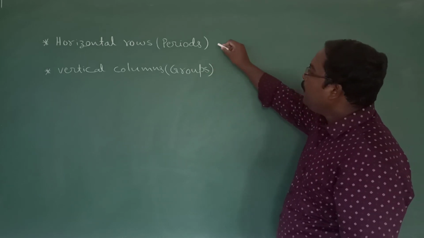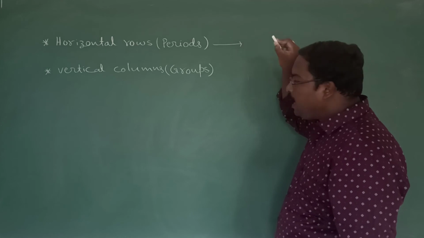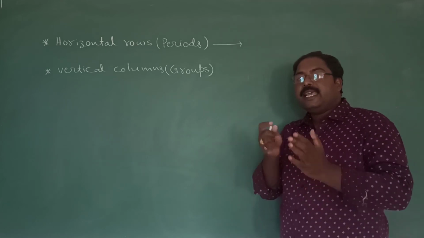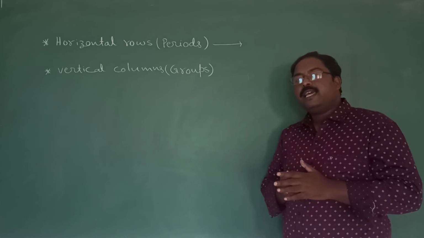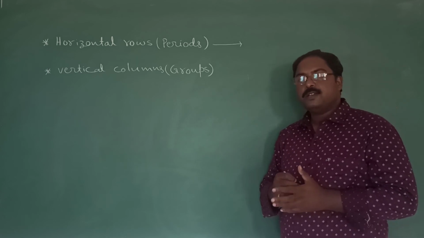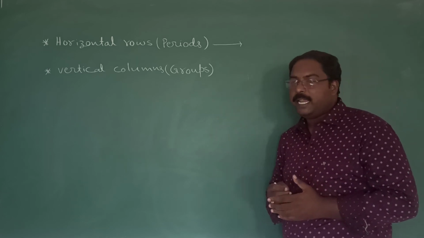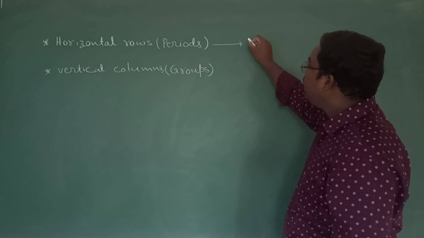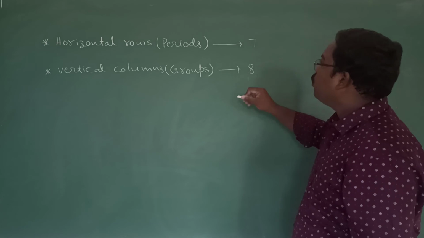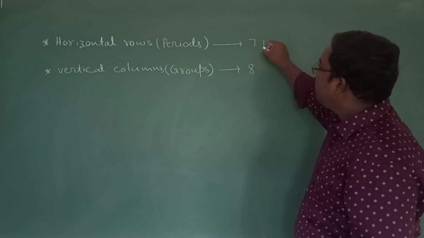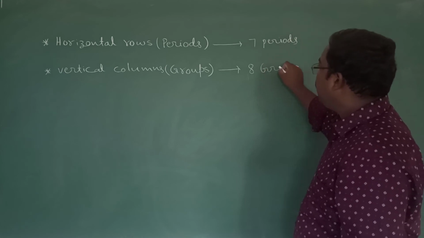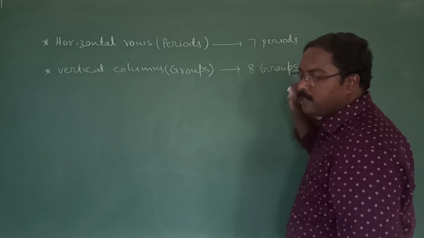Okay? Now coming to the table form given by Mendeleev, why I am telling particularly the table given by Mendeleev is that many modifications were done to Mendeleev's tabular form. So let us discuss the table given by Mendeleev. Actually, this table contains 7 periods and 8 groups.